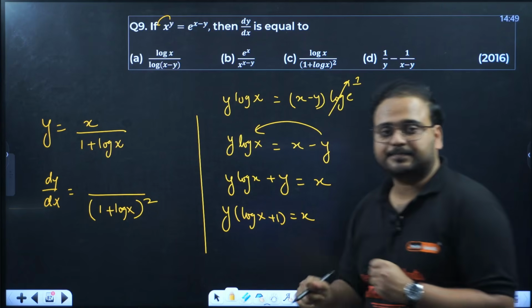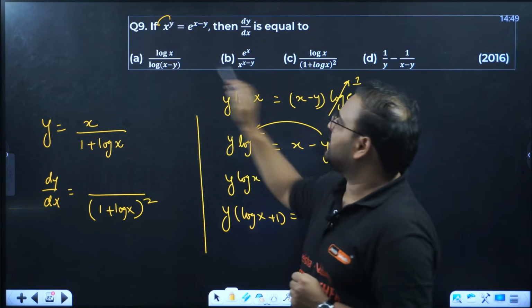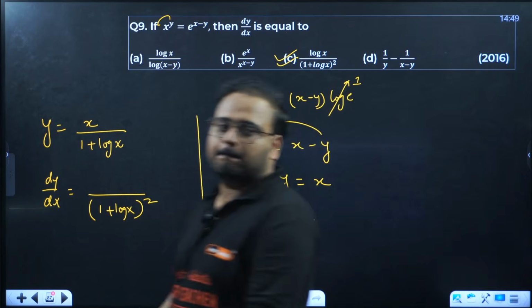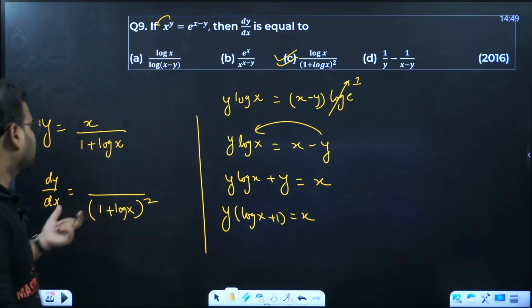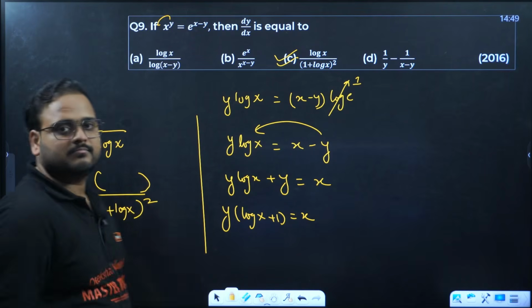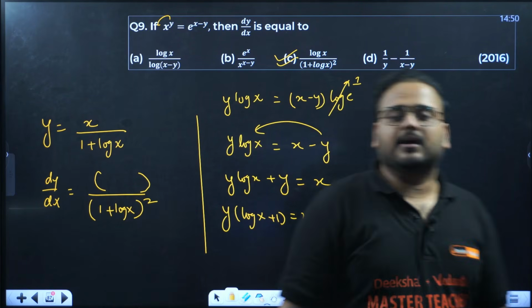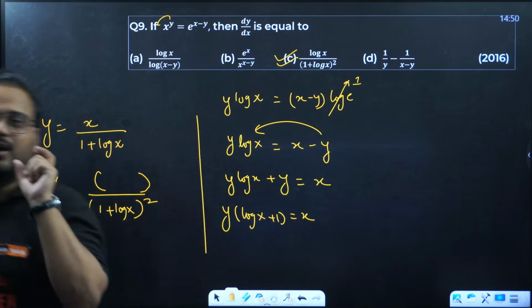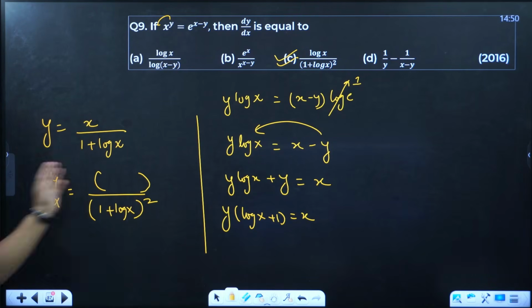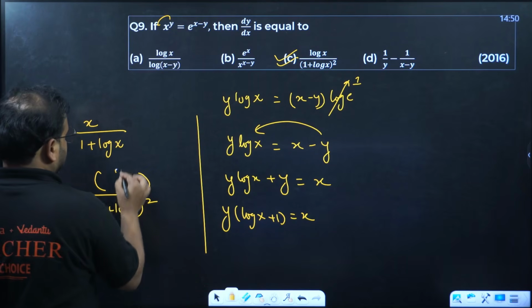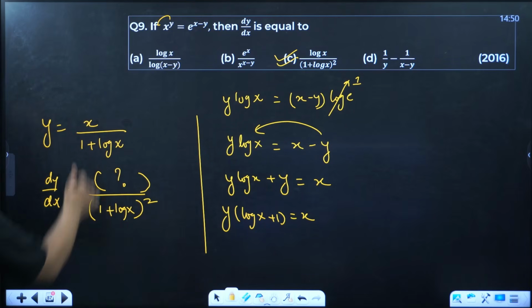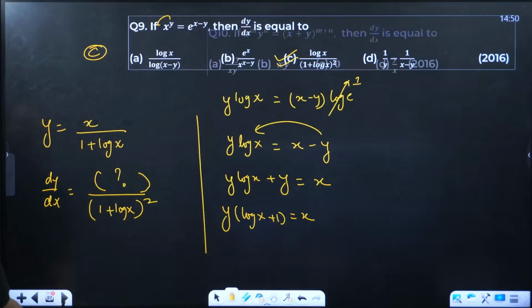In that case, look at the options. We have only one option which is having the whole square in the denominator, right? What about this, sir? This you can solve, right? Differentiate numerator, keeping denominator as it is. Next time put a minus sign and differentiate the denominator keeping numerator as it is. So do that, solve this, you'll have the answer as option C. Okay, sorry, I went back.